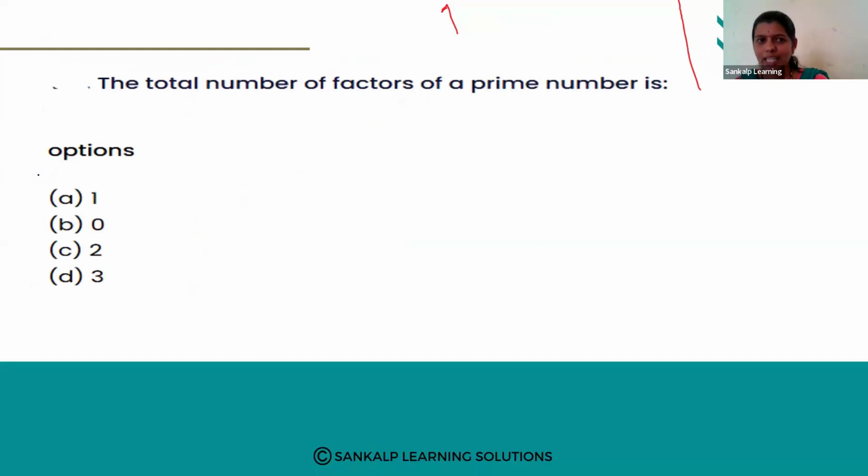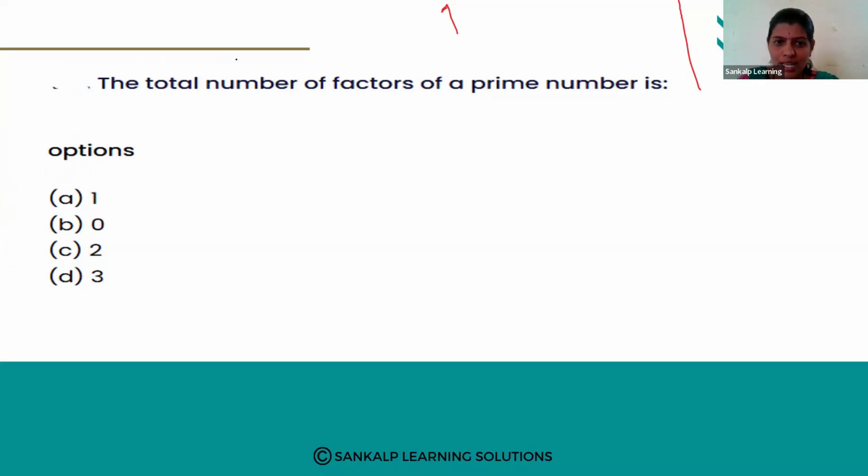Understood? Okay. Next question. The total number of factors of a prime number. So this is also a very simple question. The total number of factors of a prime number is 1, 0, 2, 3. Which option is correct? Which option will be correct? How many factors does a prime number have?